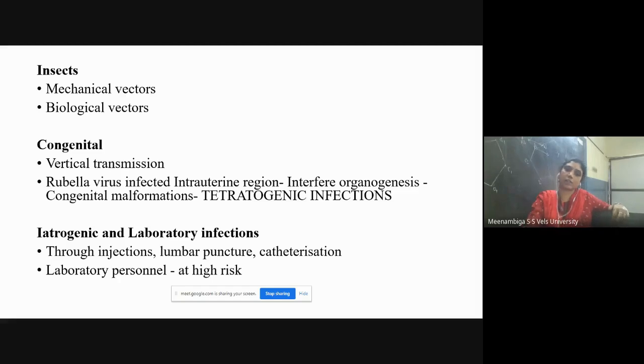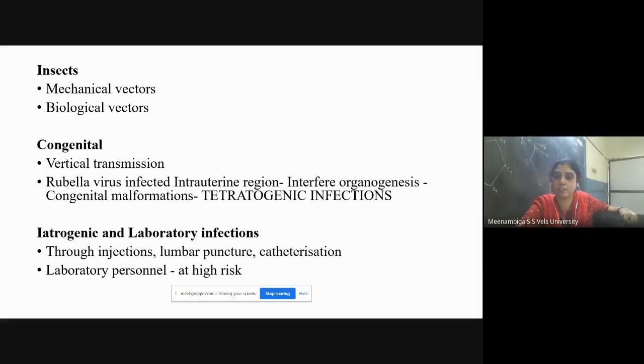The next one is congenital infections. Congenital infections normally, if infection is passed through the placental barrier, if there is any infection in the placenta, it will directly affect the fetus in the uterus. So this type of transmission is called vertical transmission. So now if there is any infection in the mother's uterus or placenta, it will directly pass on to the fetus.